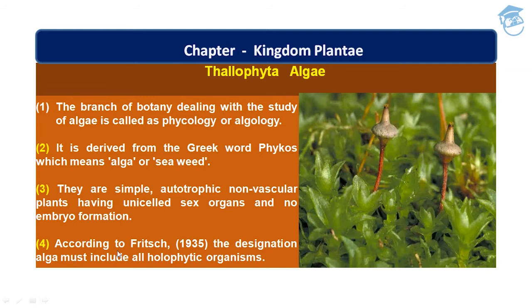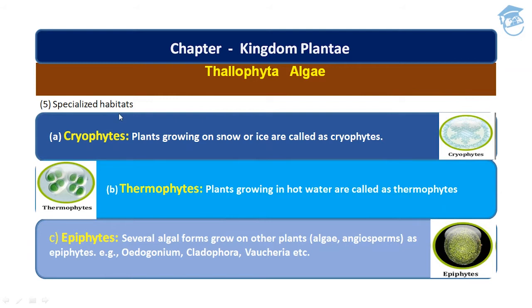According to the scientist Fritsch, the designation alga must include all holophytic organisms. This is Thallophyta, algae. They have specialized habitats, and on the basis of their habitats, they are divided into a few subgroups. First is cryophytes: plants that grow on snow or ice are called cryophytes. Then come thermophytes: plants that grow in hot water springs are called thermophytes.